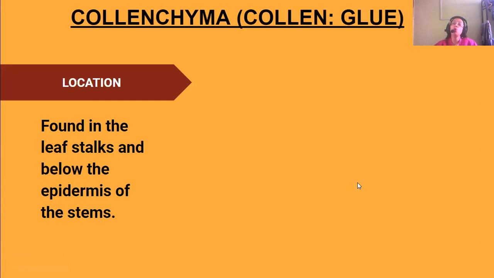Now we come to collenchyma. Colla means glue. So from that, collenchyma has been named. They are located in the leaf stalks and below the epidermis of the stems. So first, this epidermis is there, and just below that epidermis, in the leaf stalks, generally collenchyma tissues are found.